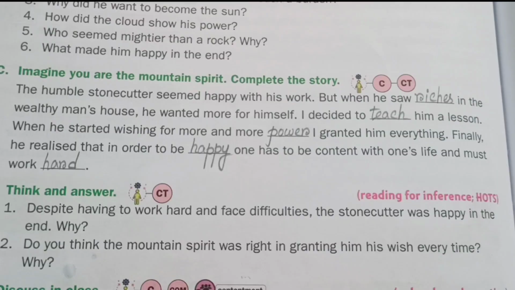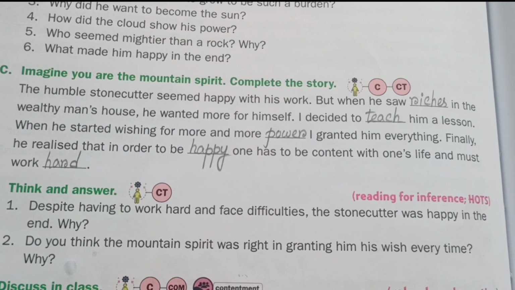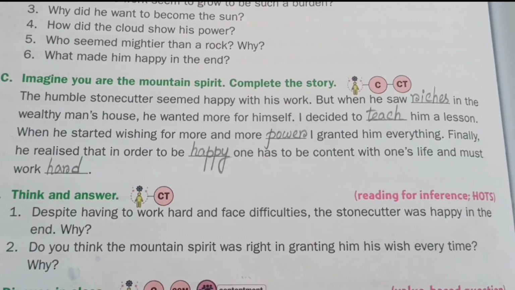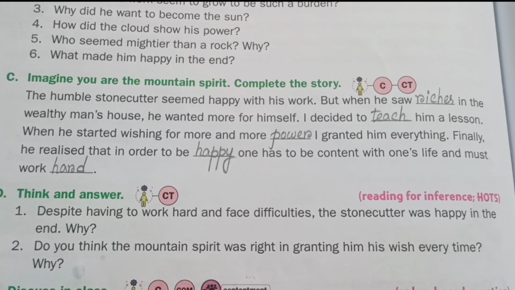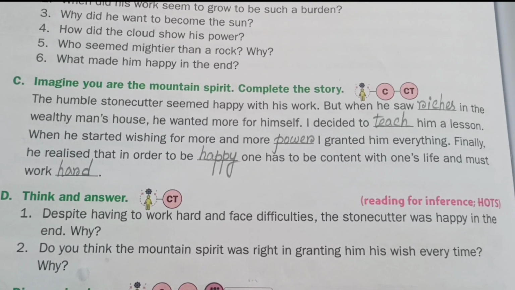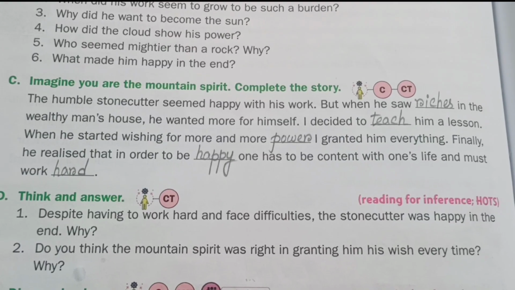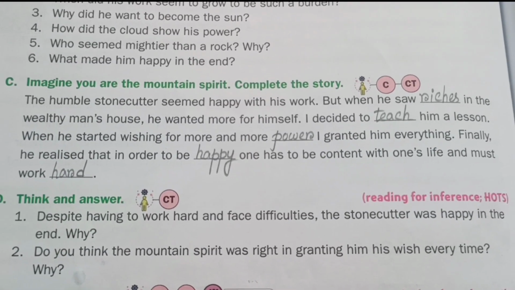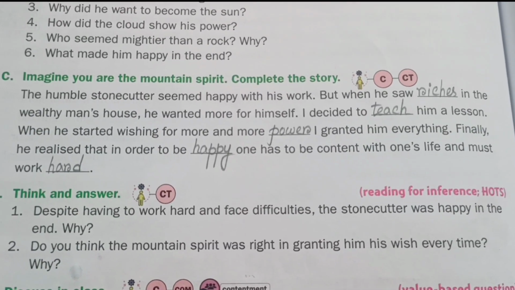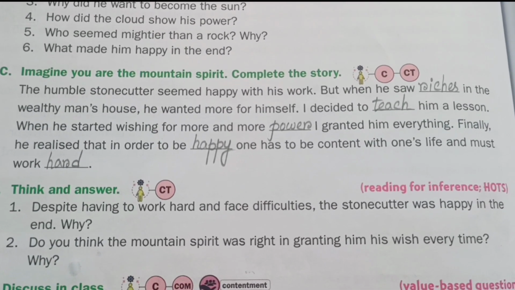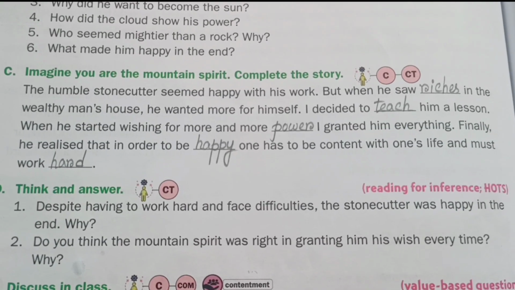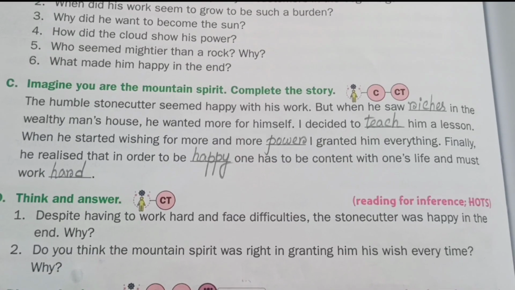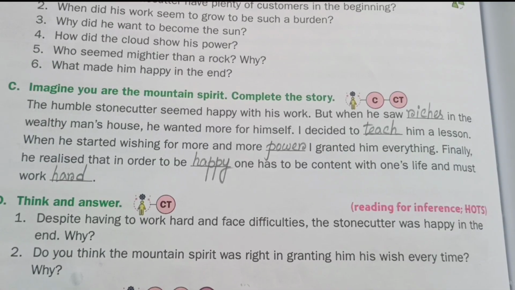Next, number C, imagine you are the mountain spirit. Complete the story. The humble stonecutter seemed happy with his work, but when he saw riches in the wealthy man's house, he wanted more for himself. I decided to teach him a lesson. When he started wishing for more and more power, I granted him everything. Finally, he realized that in order to be happy, one has to be content with one's life and must work hard.